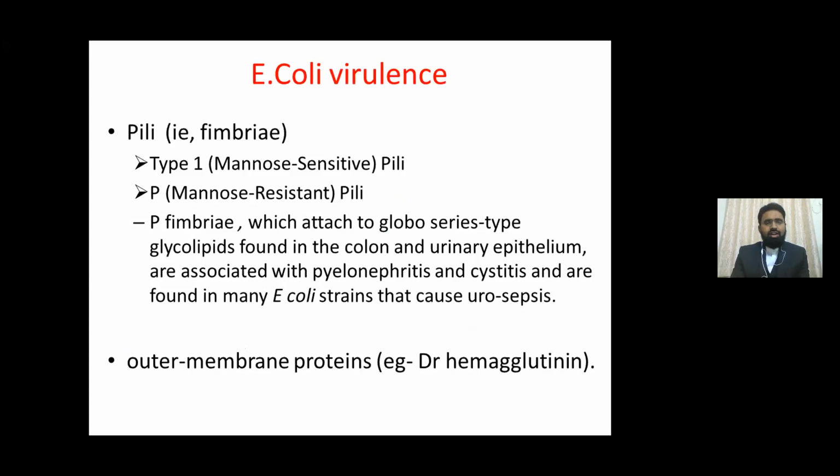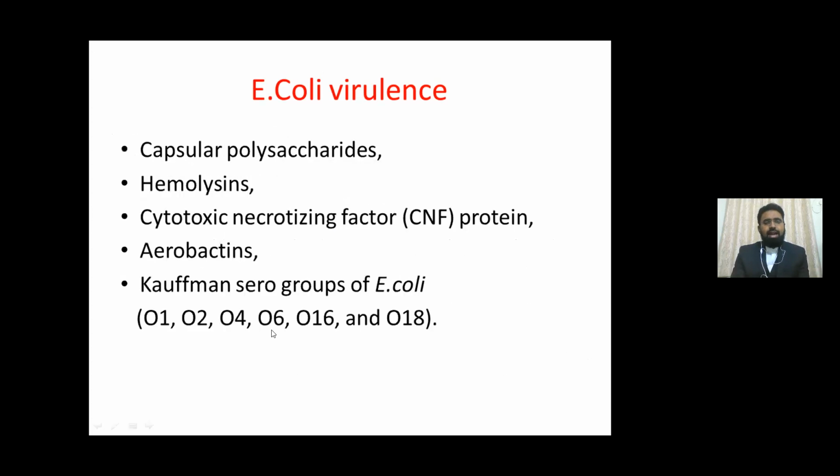Now coming to E. coli virulence, pili, which are also called fimbriae, are essential in virulence in E. coli. There are two kinds of pili. Type 1 are mannose-sensitive pili, which are responsible for cystitis, and P pili, which are mannose-resistant pili. These are responsible more for pyelonephritis than cystitis because they have the most affinity to the kidney. And other virulence factors like outer membrane proteins, capsular polysaccharides, hemolysins, cytotoxic necrotizing factor protein, aerobactins, and other serogroups of